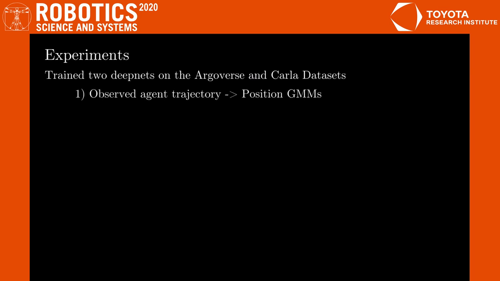For our experiments, we trained two deep nets on the Argoverse dataset and data collected from Carla. One predicts agent positions, the other predicts agent controls. Details and results are in the paper.